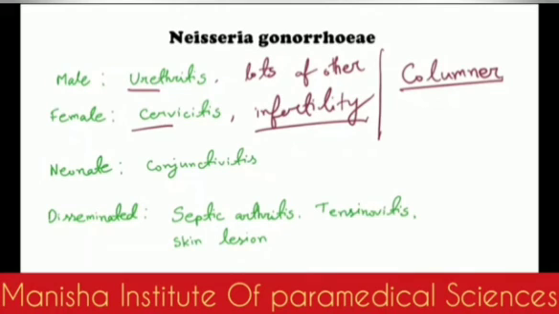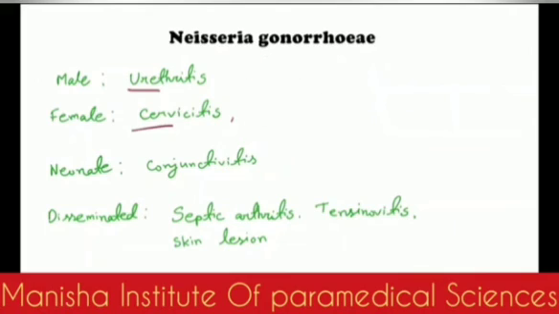After male and female, though it's very rare, it can cause conjunctivitis in the neonates, and if Neisseria gonorrhoeae is disseminated, then it causes septic arthritis, tendinitis, tenosynovitis, skin lesions. These are all actually consequences of the sepsis, that means the Neisseria bacteria in the blood. So these were the diseases, and in the differences I told you about the Fitz-Hugh-Curtis syndrome caused by Neisseria.